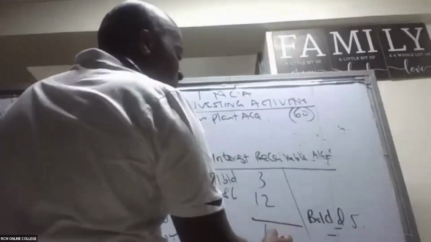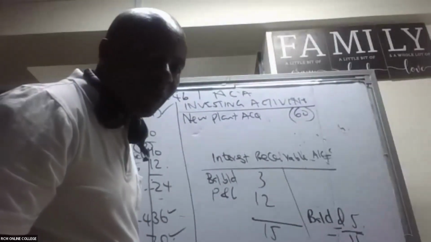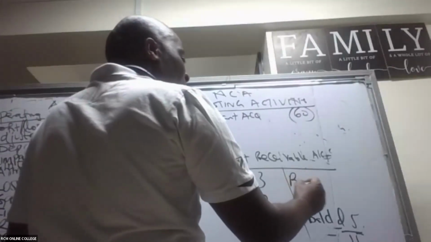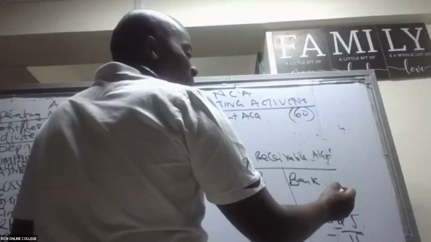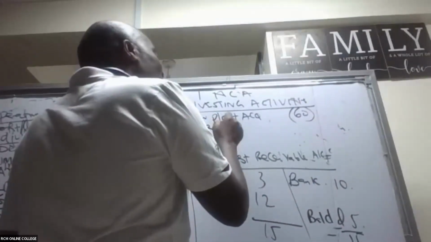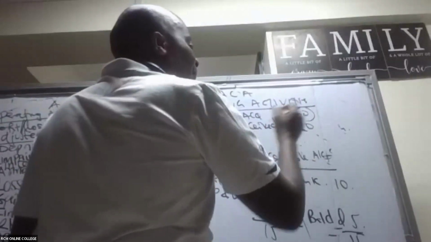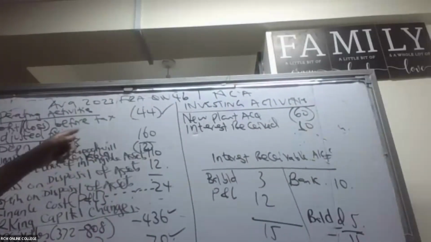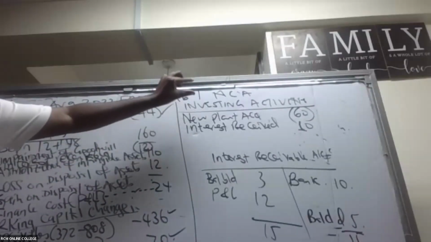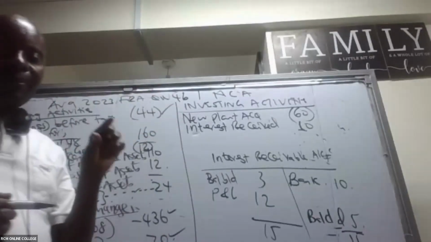So if you add here, this will be 15, this will be 15, and therefore, this will be 15. I think I've written 2 down. Therefore, we have in this case, ladies and gentlemen, bank, what I received as interest is 10. So interest, not receivable, but interest received. Interest received is 10 positive. So I've been able to remove this from operating activities. I'm putting it in its rightful place.